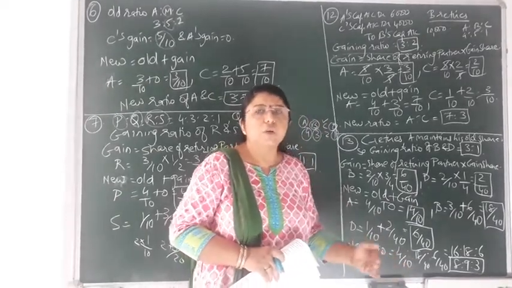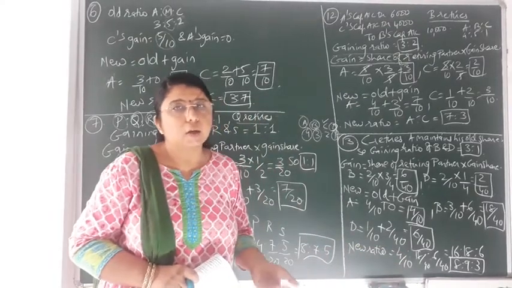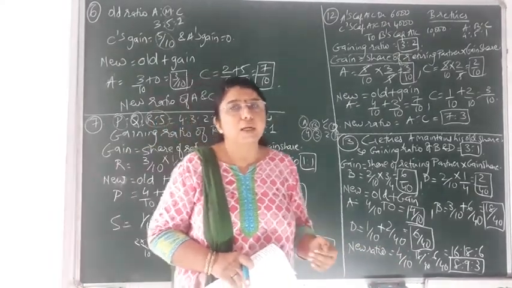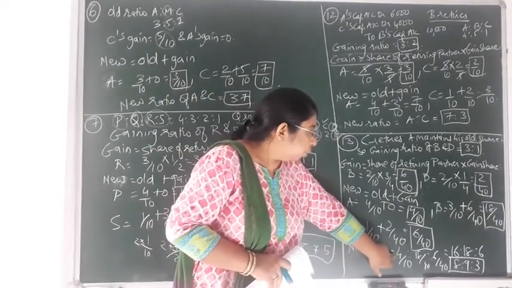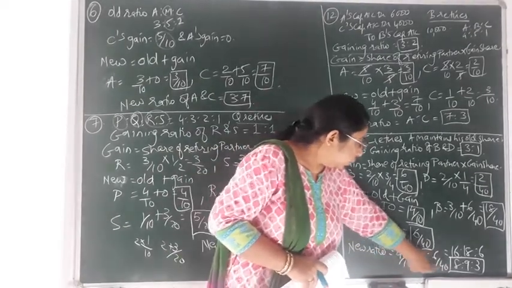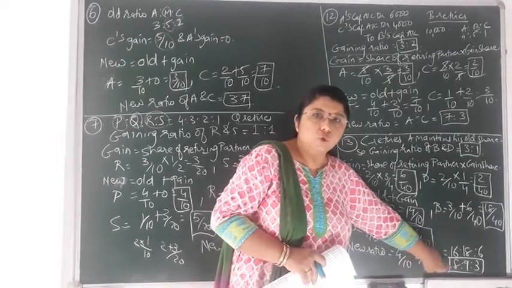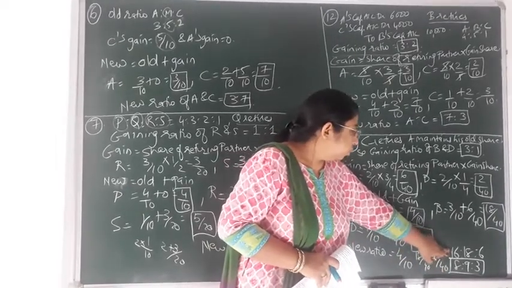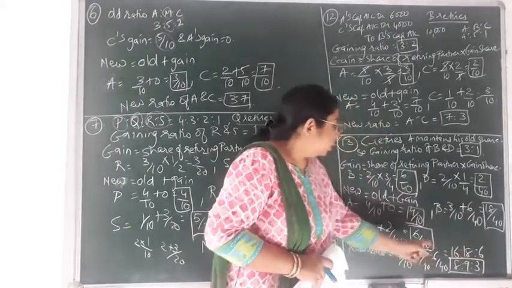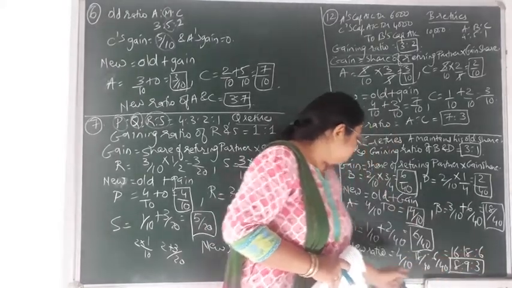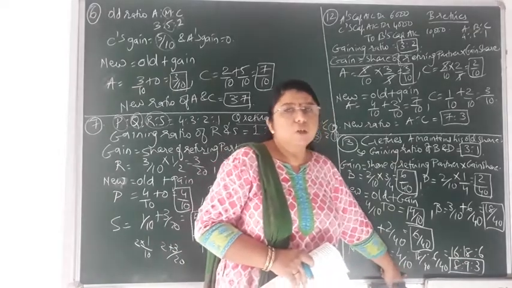You know that whatever multiplication we do in the denominator, we have to multiply by the same number in the numerator also. So over here 4 into 4 would come to 16. The other two are already 40, so no need to change them. So the new ratio would come to 16 is to 18 is to 6. 16 plus 18 plus 6 totals 40, so our answer is correct.